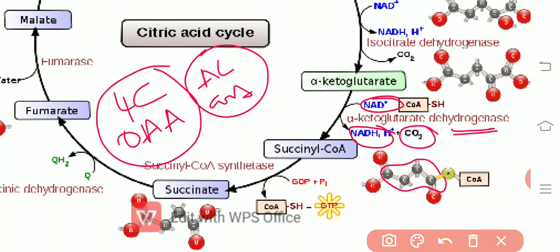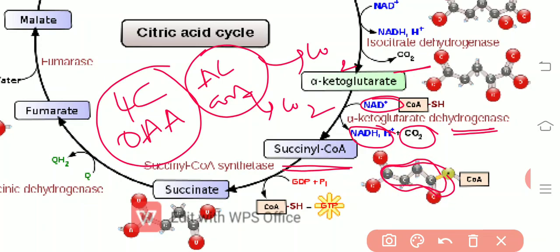Just now we have seen that one carbon dioxide was removed from the isocitrate to the alpha ketoglutarate, and one more carbon is now released. By this all the carbons of the pyruvic acid were broken down one by one, and alpha ketoglutarate is converted into succinyl coenzyme A, which is a 4 carbon component.